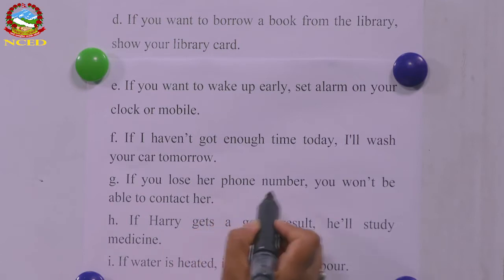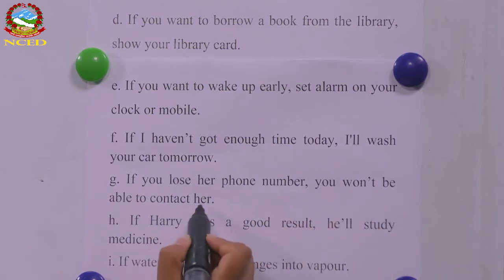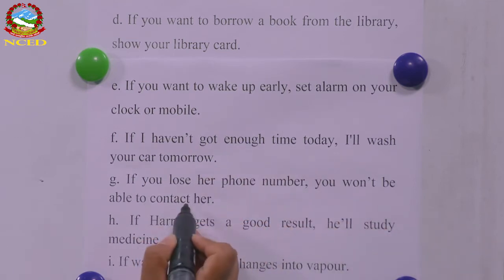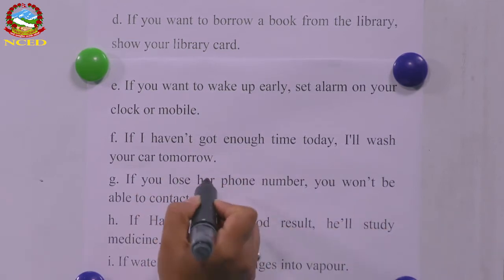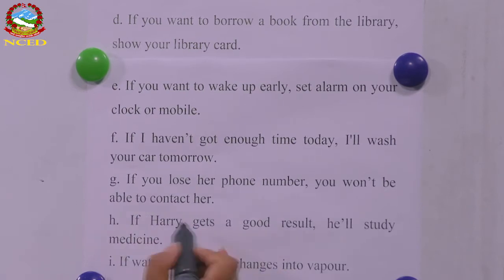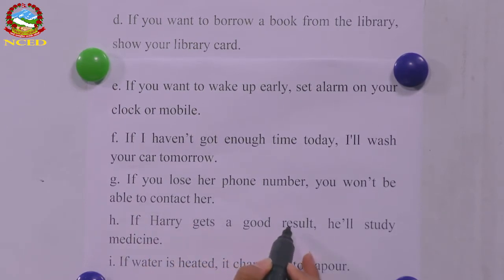If you lose her phone number, you won't be able to contact her. So for you to be able to contact her, you need to have her phone number. That is the condition. If Harry gets a good result, he'll study medicine. So for Harry to study medicine, the condition is for him to get a good result, okay?